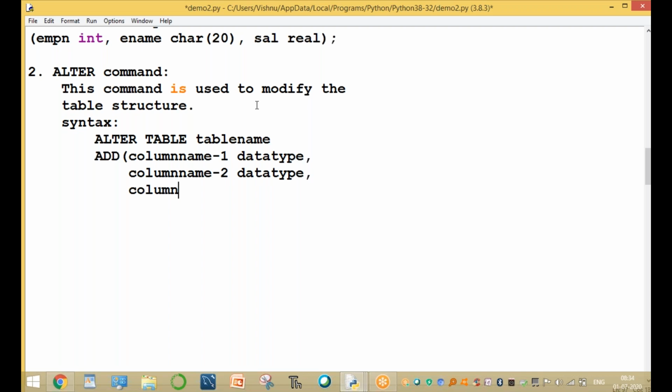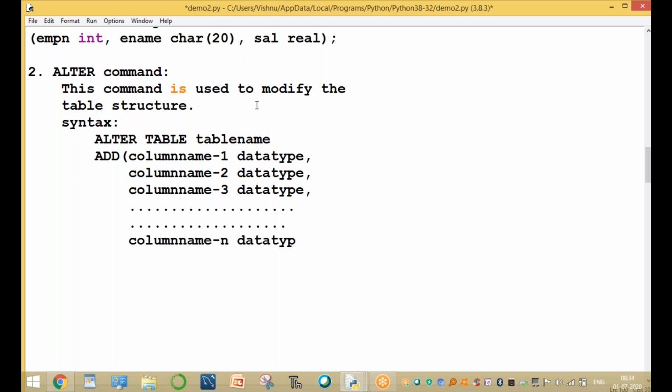Column name 3, data type. You can add any number of columns, not only 1 or 2, based on your requirement. You can add n number of columns. Clear? Column name n and the data type of this column, parenthesis close and semicolon.